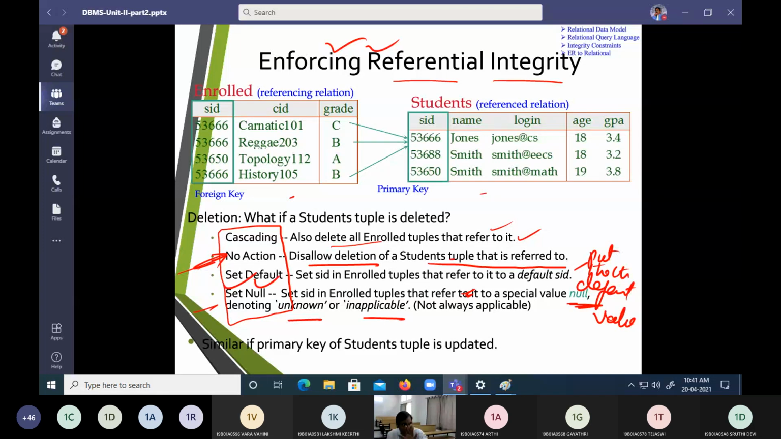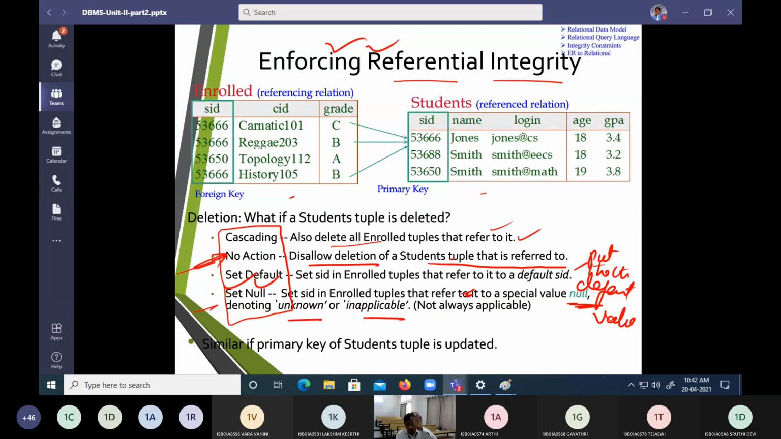Okay. When we are going to delete some records, there are 4 conditions. Condition number 1, if you delete one record in one table, the corresponding key is also going to be deleted. That is cascading. Item number 2, you should not allow any deletion if we are going to use the foreign key. We call it no action.